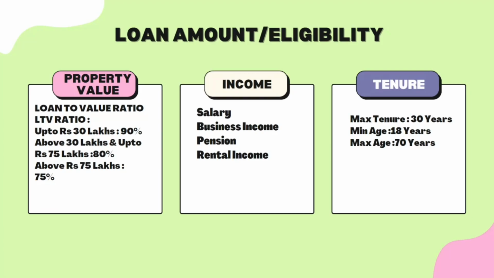Further, we will look in detail, using the Excel sheet, at how the loan eligibility is calculated, how much percentage is being considered, and how you can calculate on your own how much loan you will be eligible for on the basis of your salary or income. Business income also can be taken into consideration, and then you can calculate on your own. So let us get into the details of how the Excel sheet can be used to calculate your eligibility.